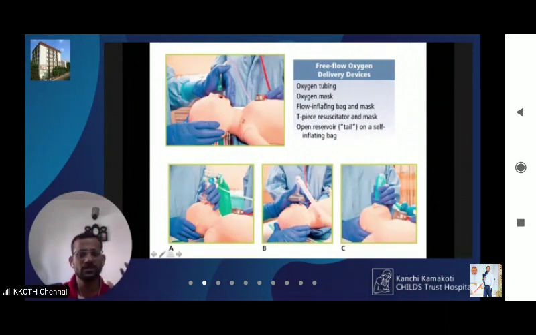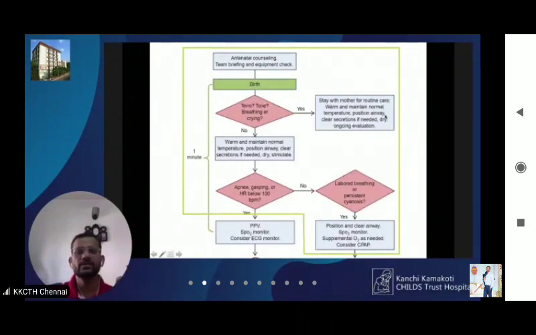So this is how you provide free flow oxygen. So how will you provide CPAP? CPAP can be provided if you have a flow inflating bag, or a T-piece, or a self-inflating bag fixed with a PEEP valve. Usually we use a T-piece resuscitator to provide CPAP for preterm babies in the labor room. Okay, fine. So now we have completed this part.